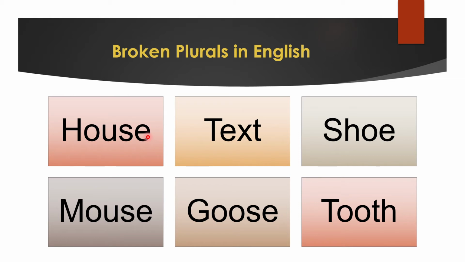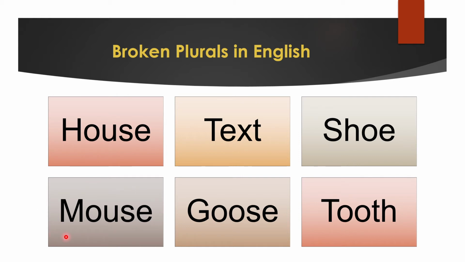That's the formula of making words plural in English. But does that work everywhere? Does it work for every word, that we just add an s? No. When we look at the word house and we look at the word mouse, house, mouse, they sound so similar. But when it's plural, this becomes houses, and this becomes mice. It changes the word entirely, isn't it? How is that possible? This is how the plurals are made in English.